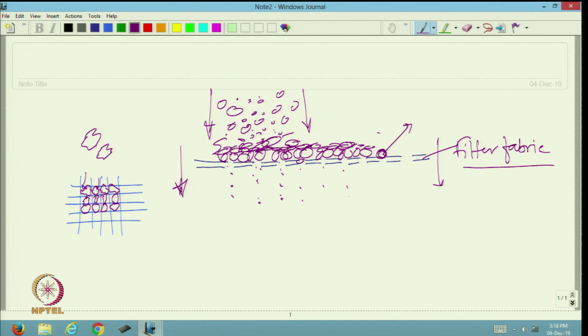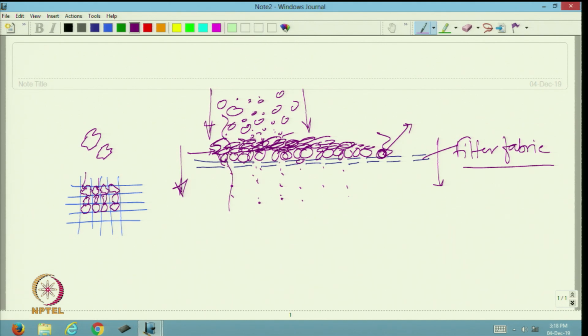What happened here is the formation of cake with the largest particles closer to the surface, and gradually this cake will start to act as an extra filter medium. That is called cake filtration, and the porosity of this cake will still remain.